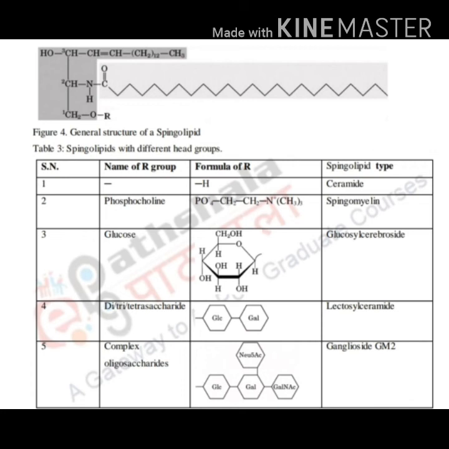Here, if you see this diagram, it shows the structure of steroids and the structure of cholesterol specifically. So the numbering is 1, 2, 3, 4, 5, then after 5 the second 6-carbon ring is attached to the first carbon ring, and the carbon numbering continues. After 5 it's 6, 7, 8, 9, 10, and again the carbon rings are attached, and then the whole structure of cholesterol is shown here.